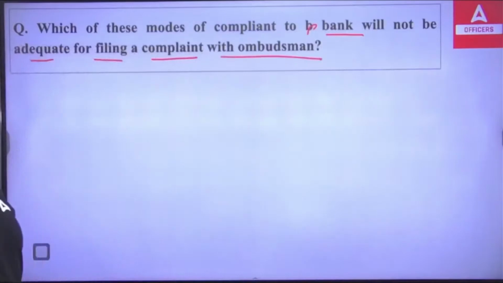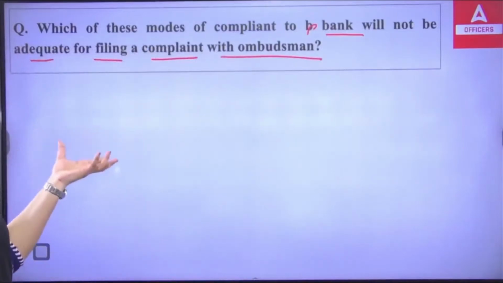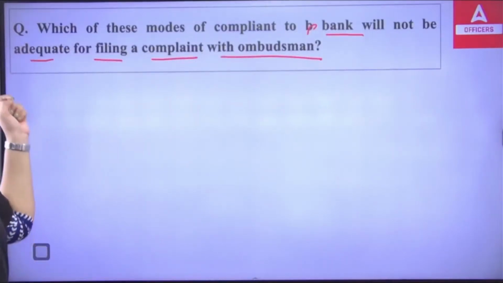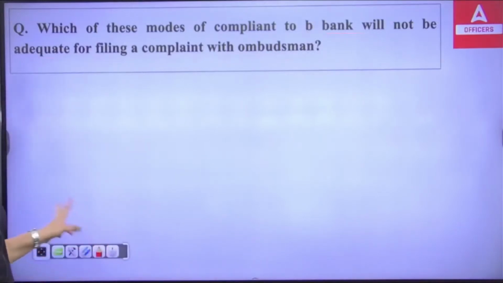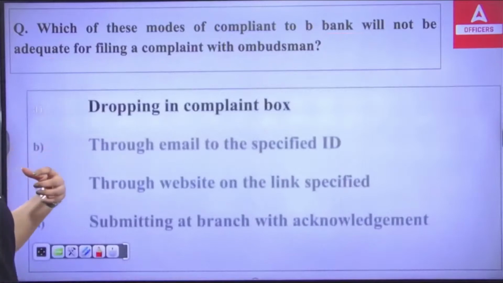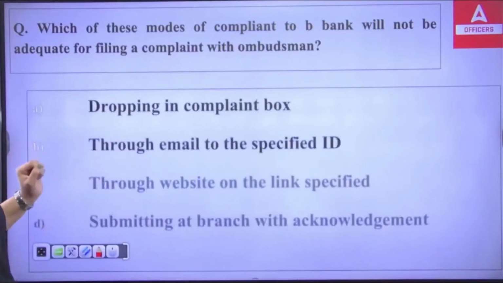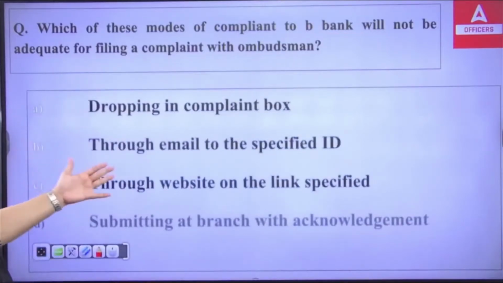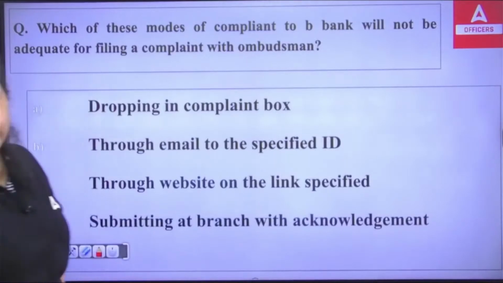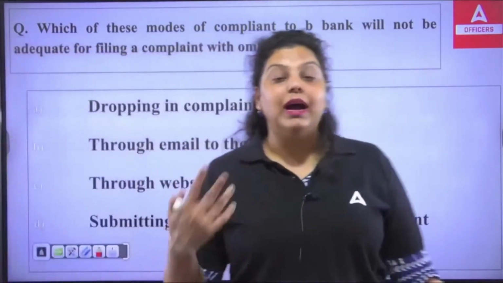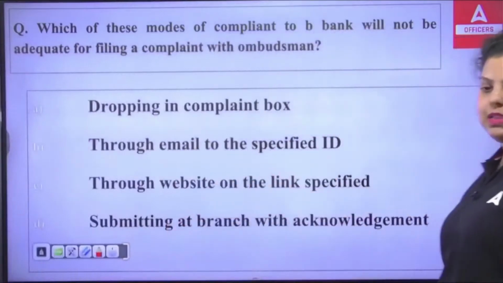So the question is asking which of these modes of complaint to the bank will not be adequate for filing a complaint with the ombudsman. The first we have, dropping in complaint box. Second, through email or to the specified ID. Third, through website on the link specified. Fourth, submitting at the branch with acknowledgement. So which of the following is not an adequate way of filing a complaint to the ombudsman? A, B, C or D?